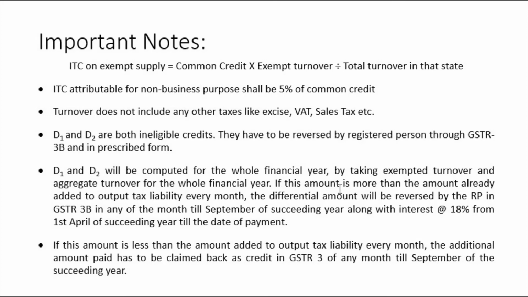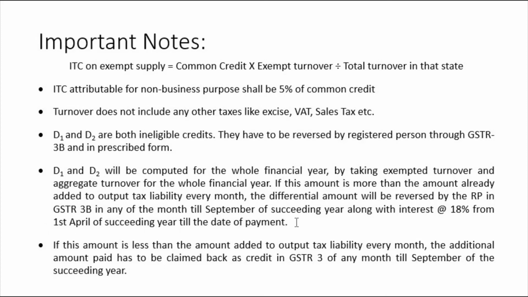If this amount is more than the amount already added in the output tax liability every month, the differential amount will be reversed by the registered person in GSTR 3B in any of the months till September of the succeeding year, along with interest at 18% from the 1st of April of the succeeding year till the date of payment.